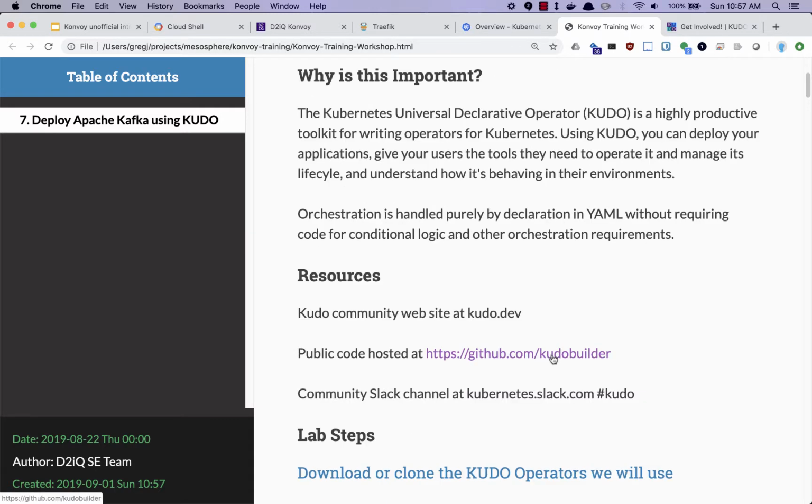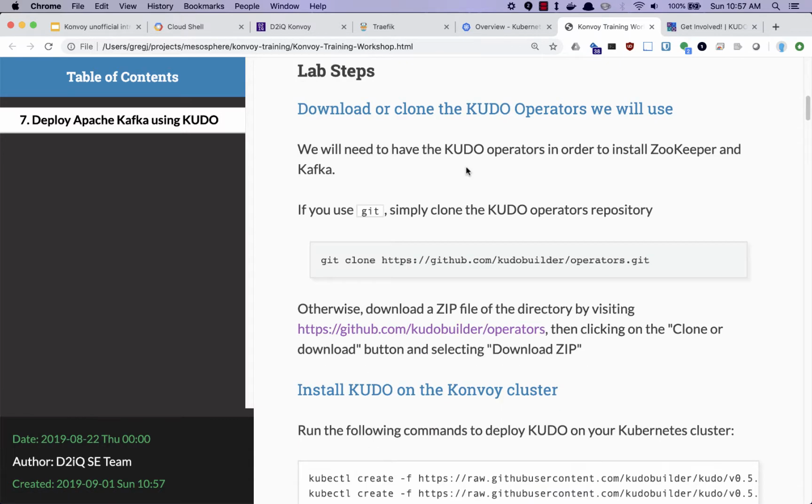So let's get started. Our participants need to have that operators directory from the GitHub. If they use Git, they can simply clone the operators repository. Probably that will work for most of our folks. Let's do it in the Cloud Shell here. And actually, let me do it in my home directory here.